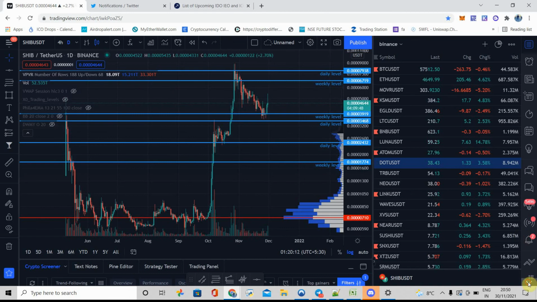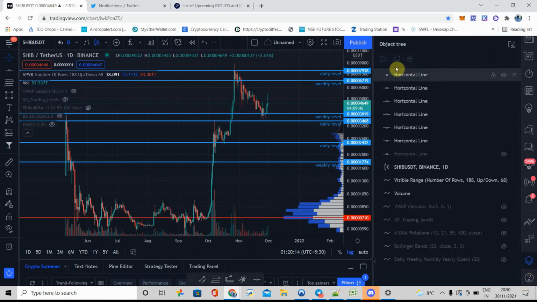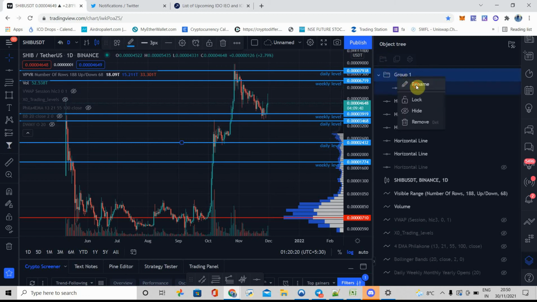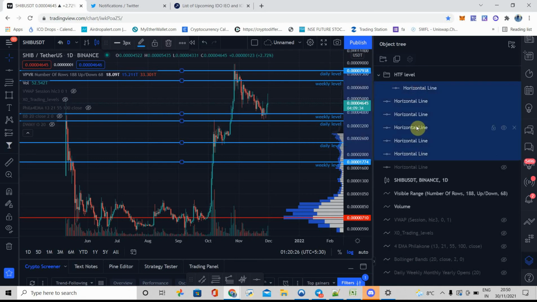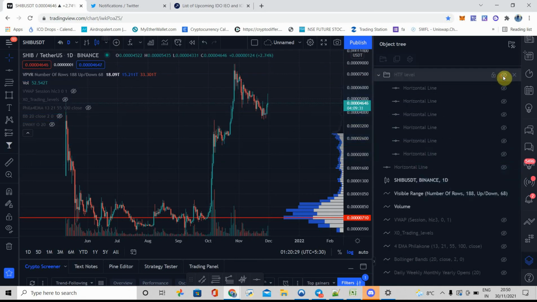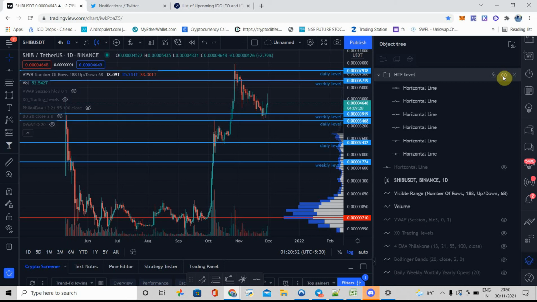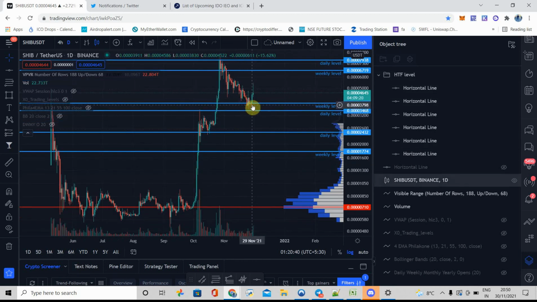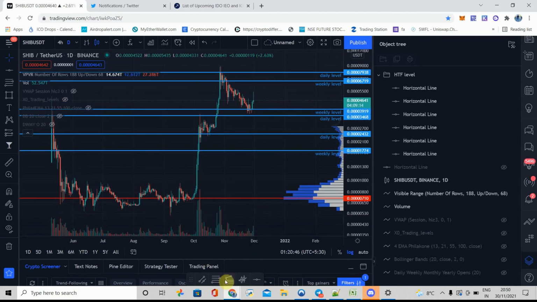What I can do, I will hide this level as of now. Higher time frame levels, I will group into one folder. Okay, so I did this part, and currently price is near to this support. I will find whether I can get any confluence around this region or not. The first thing I always do is draw the Fibonacci retracement and see whether this region is aligned with any of the levels or not.